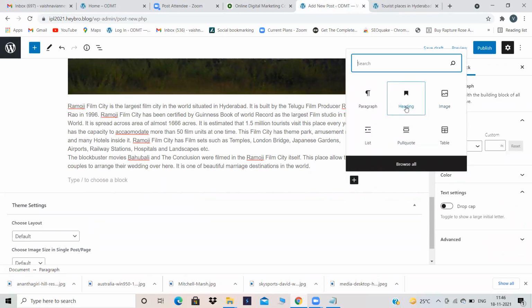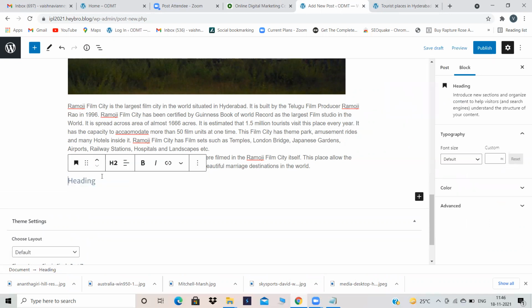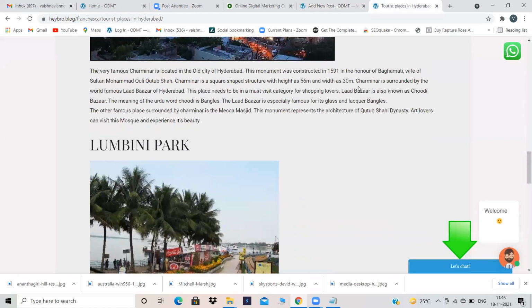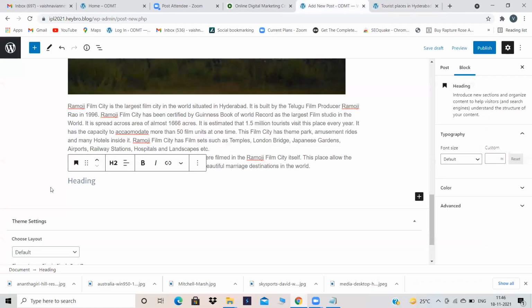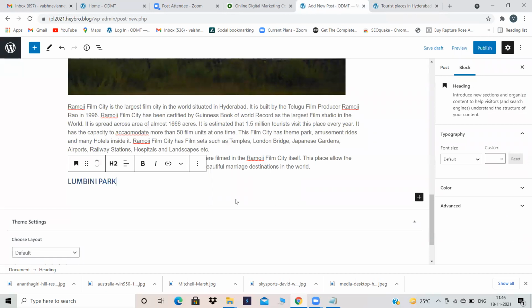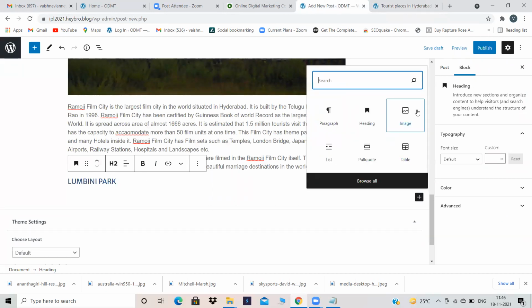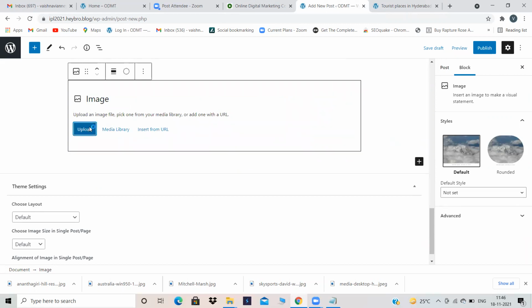Okay, I have described Charminar and I have described Ramoji Film City. So I'm taking one more place name. Which one should I take? Ramoji Film City, Charminar, Lumbini Park we have with us. Let's take Lumbini Park. Again, Lumbini Park as my title. Then image regarding Lumbini Park.